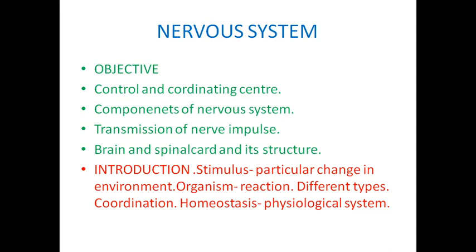What are the things we are going to discuss in the nervous system? How the nervous system controls and coordinates our body, what the components of the nervous system are, how the nerve impulse is transmitted, and the structure of the brain and spinal cord and their functions. These are the things we are going to discuss.